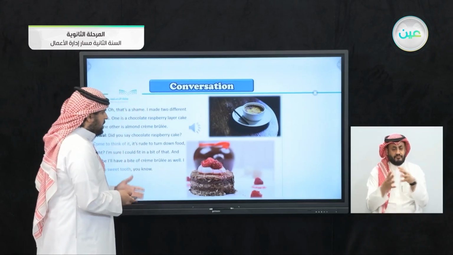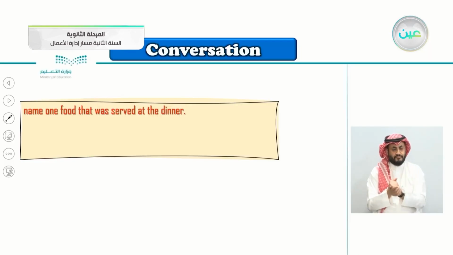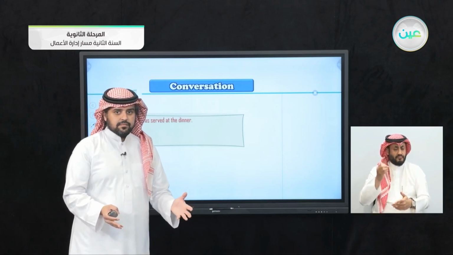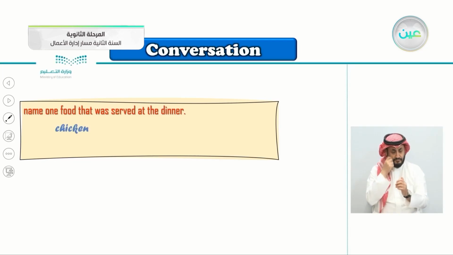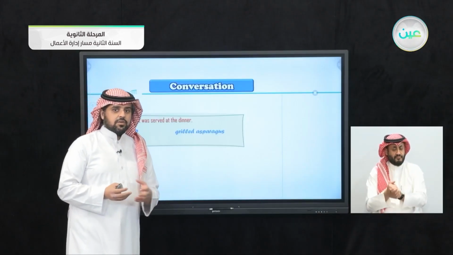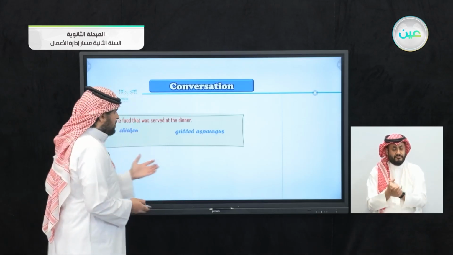So name one food that was served at the dinner. What did Fadwa serve at dinner? So she served chicken. Very good, because she offered chicken to Nawal. What else? Yes, grilled asparagus. So these were the main dish, of course. What about the dessert? Yes, chocolate and also the creme brulee.